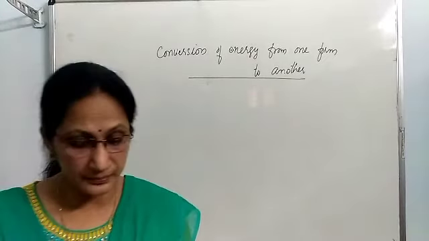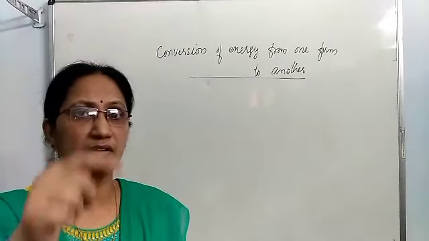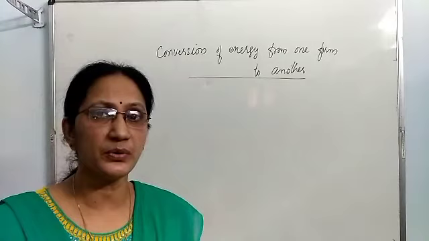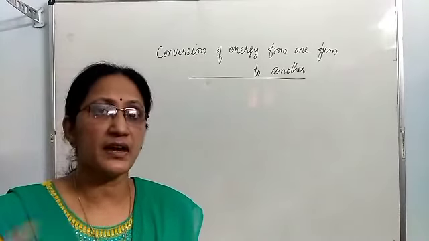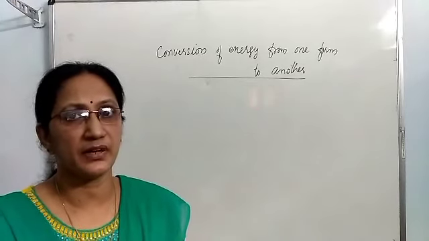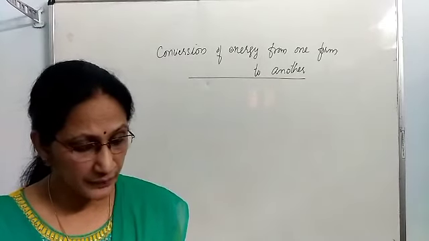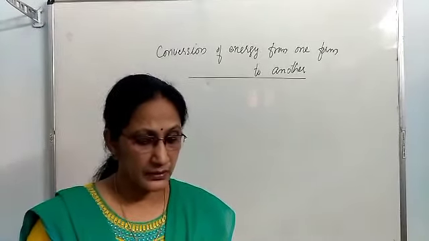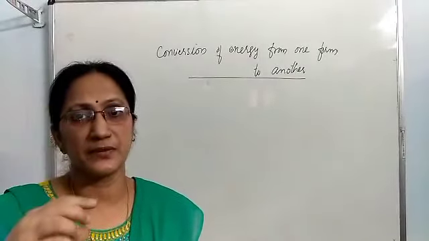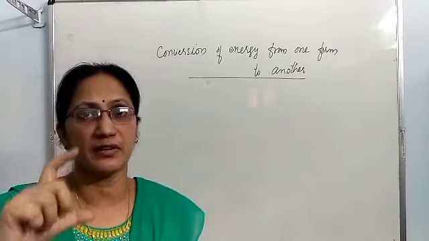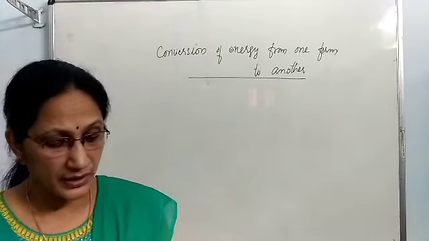Some more examples. When we charge a battery, we give electric energy, and inside the battery it is converted to chemical energy. So electric energy changes to chemical energy. The reverse happens when we discharge a battery. When a battery discharges, chemical energy is converted to electric energy. Then in an electric cell, some chemical is filled inside the cell, which means it possesses some chemical energy. When we make use of that cell, that chemical energy changes into electric energy.